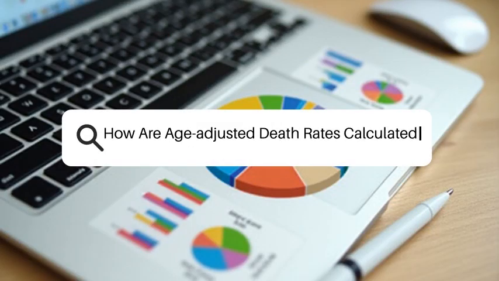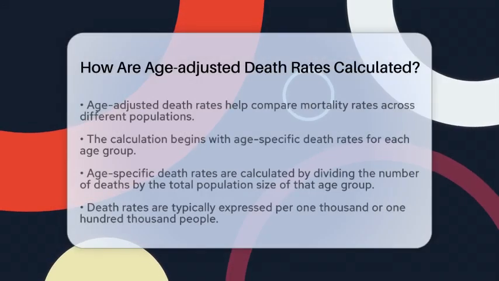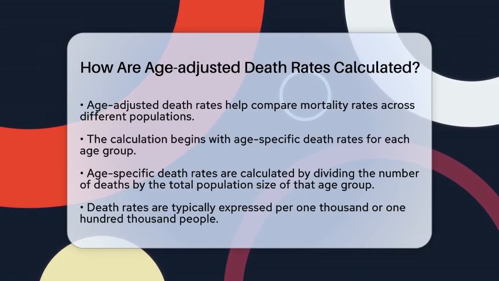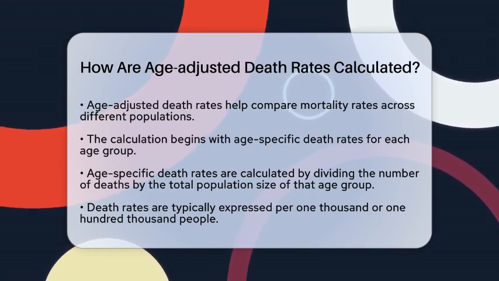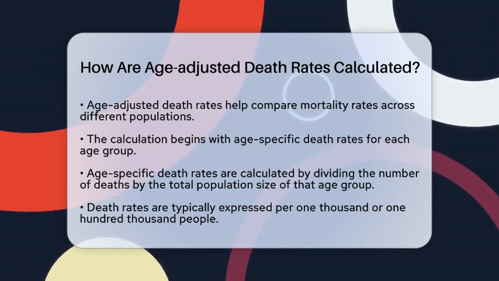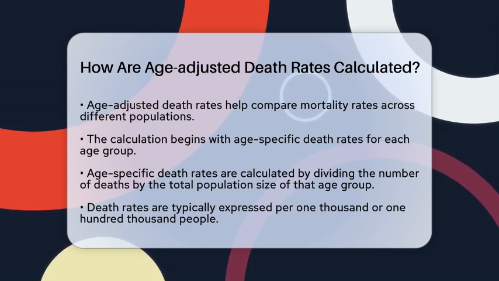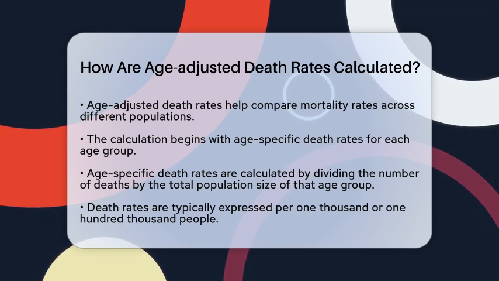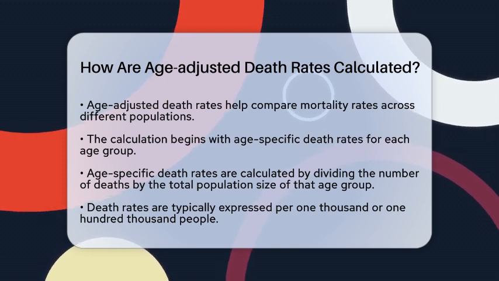How are age-adjusted death rates calculated? Have you ever wondered how experts compare death rates across different populations? It all comes down to a method called age-adjusted death rates. This technique helps us understand mortality rates without the confusion of varying age distributions. Let's break down how this calculation works step by step.